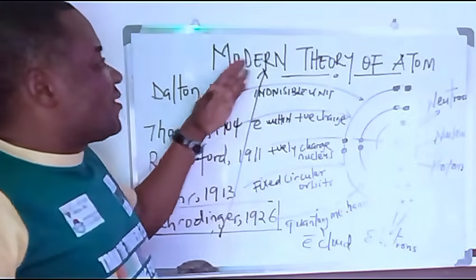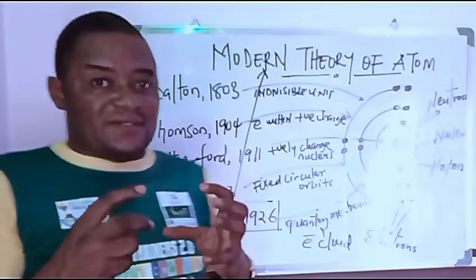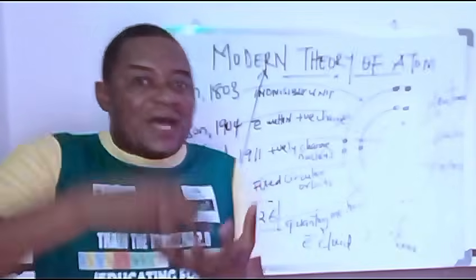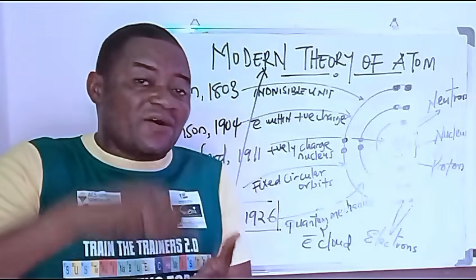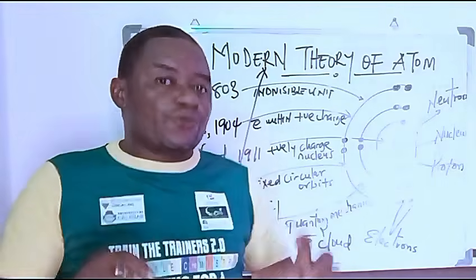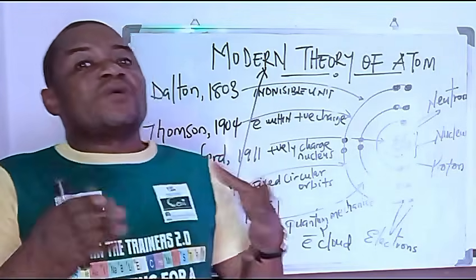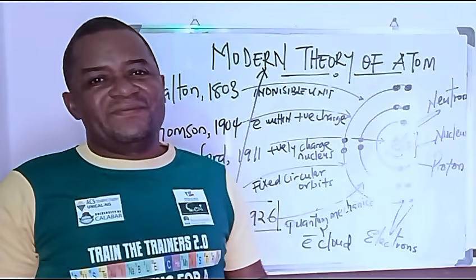And the modern theory of an atom also believes that there is a nucleus that houses the mass of the atom, and that nucleus possesses a proton and a neutron, and that the sum of the proton and the neutron is what defines the nucleus of an atom.